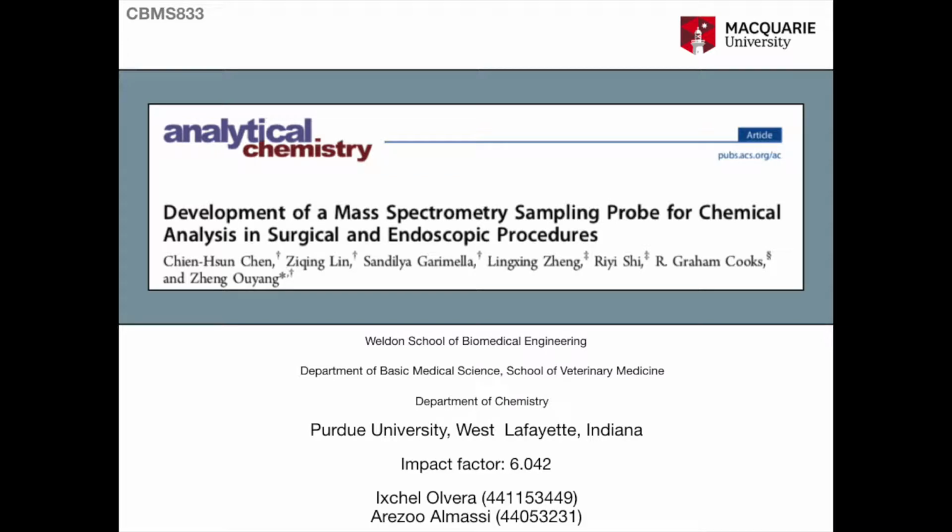The title of the article that we are talking about today is Development of a Mass Spectrometry Sampling Probe for Chemical Analysis in Surgical and Endoscopic Procedures. The paper is done in Purdue University in Indiana, and the impact factor is 6.042.